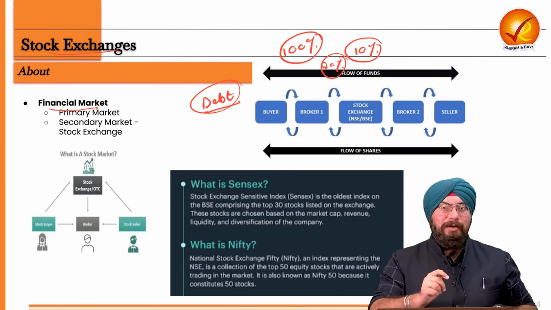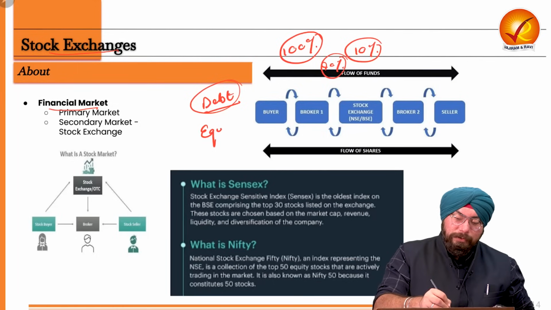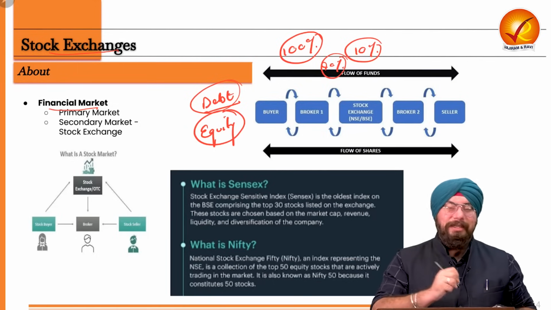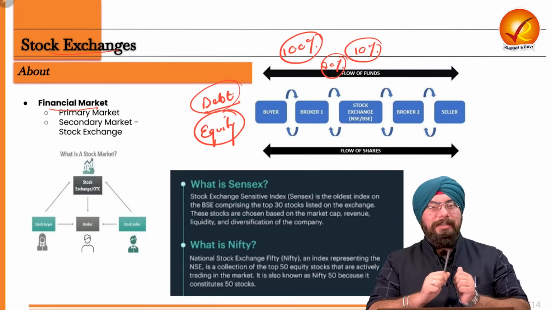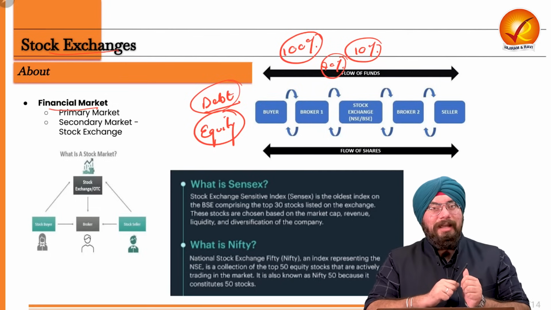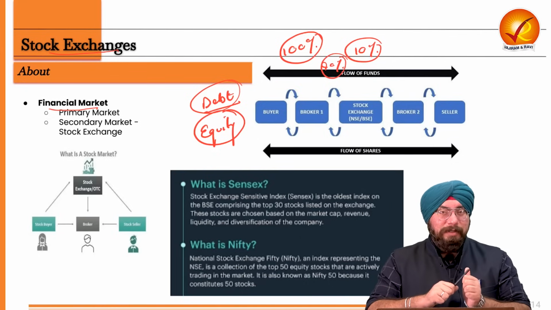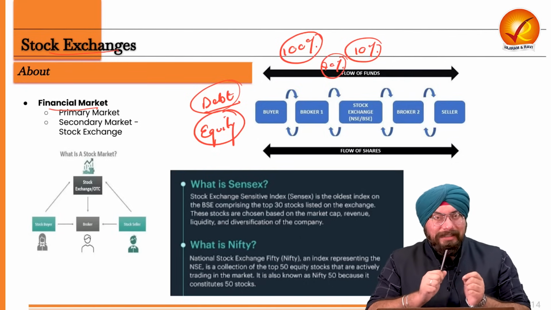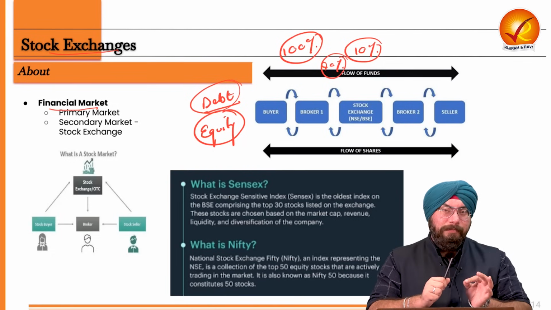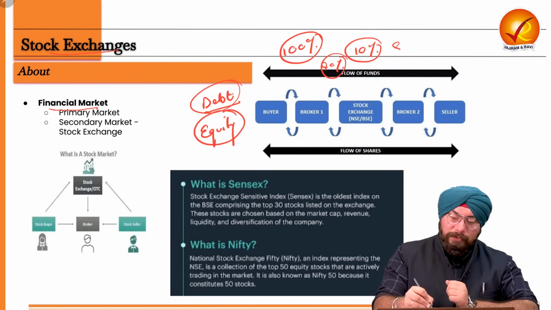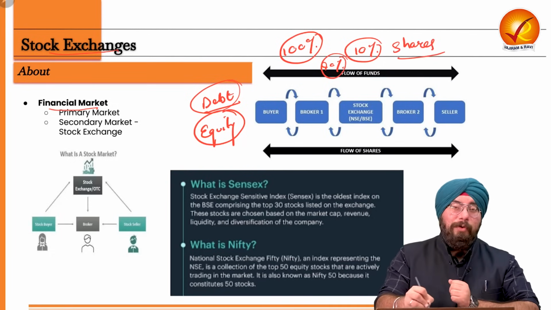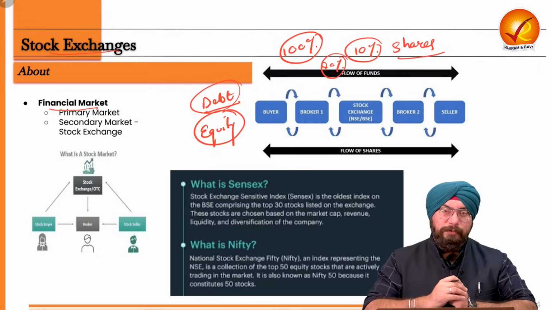Now, this option, if I go for, then I am going for an option which you call as equity. And if I go for the equity option, then I will have to sell the ownership of my company. So I have to give up the ownership of my company. And the ownership which I give up, it is divided into small, small units. And those small units is what you call as shares. Or stocks is also the term which you use for it.